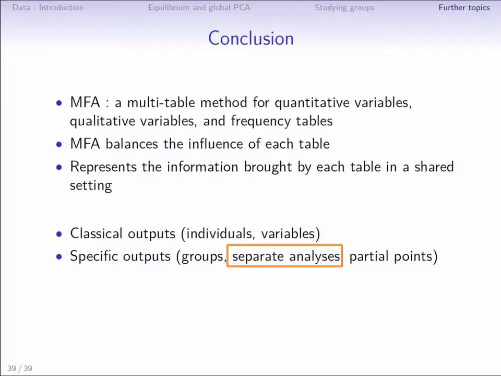Essentially, we can see whether the dimensions of variability of a given table obtained by PCA, MCA or CA are related or not to the shared dimensions, that is, to the MFA dimensions. Lastly, the information provided by each group can also be compared in terms of each individual by means of the partial points plot.